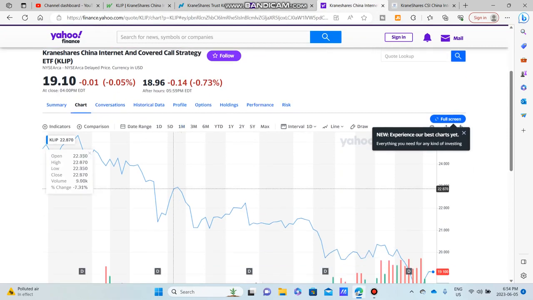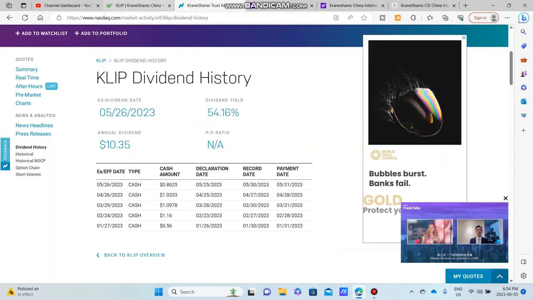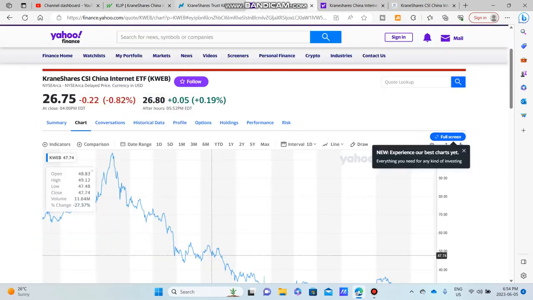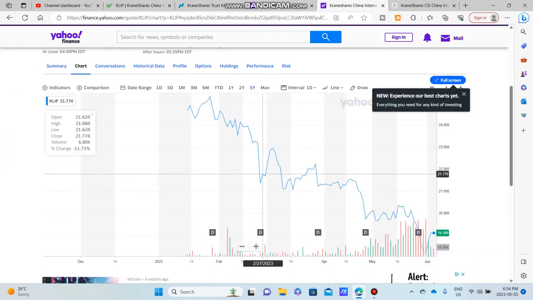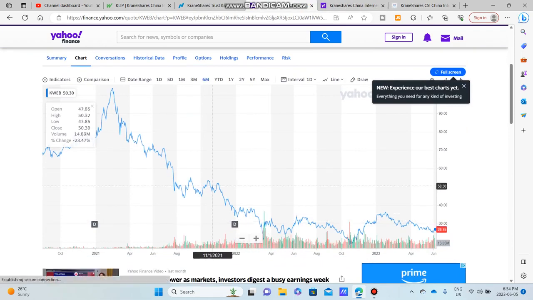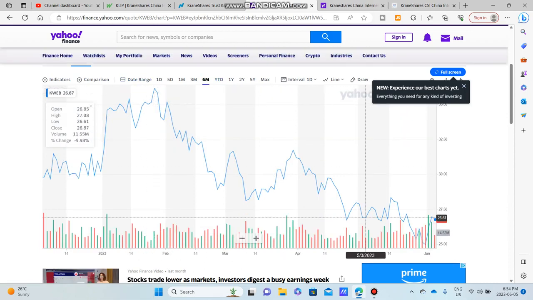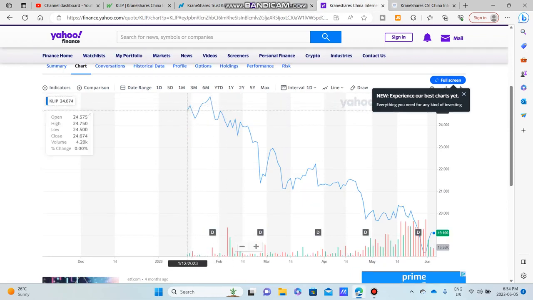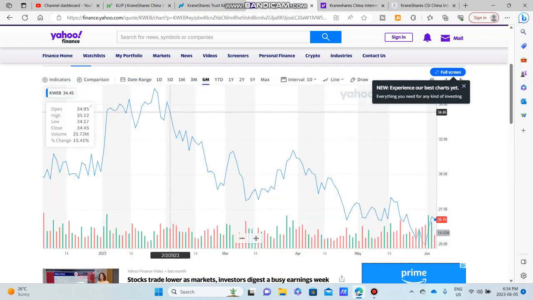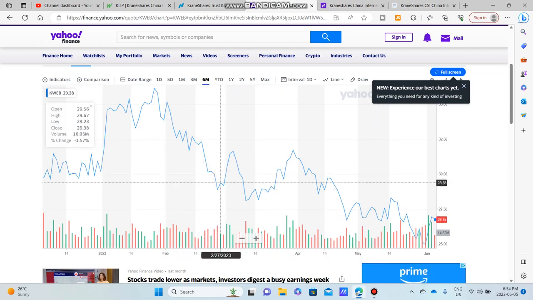So KLIP basically is a covered call ETF, and what it does is it tracks the performance of KWEB. So if you want to look at the performance of KLIP, just going back to here, you can see it's closely related to KWEB. So this right here is KWEB. I'm going to bring it back out to about 6 months. So if you look at this point where my mouse is at here, this is roughly when KLIP was announced. And as you can see by KLIP's chart, it looks pretty bad. It's literally straight down, but that's also because it's supposed to track KWEB, which has also been straight down for that period.